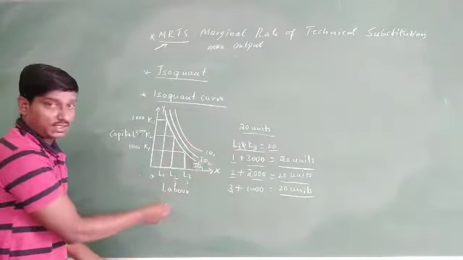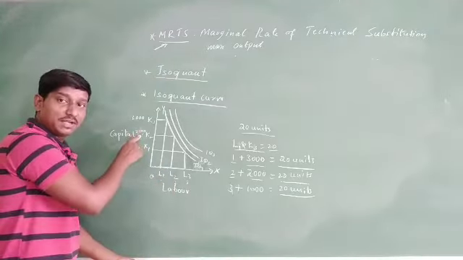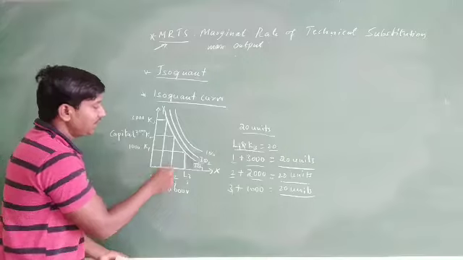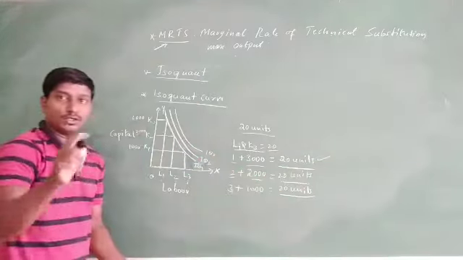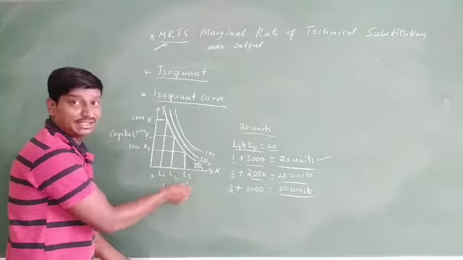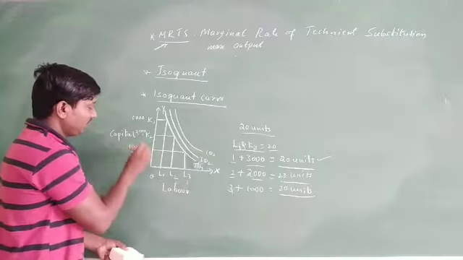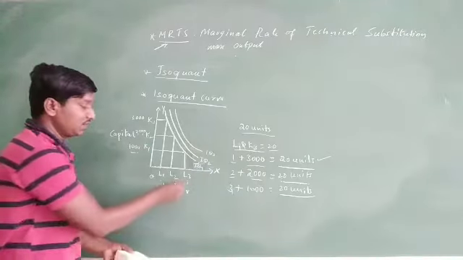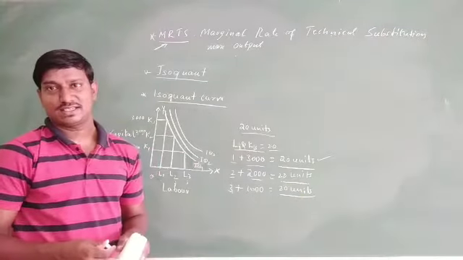And this next one, by increasing 1 unit of labor to L2 and decreasing 1000 of capital to K2, that is L2 K2, again targeted to produce 20 units of a commodity. And if you go to L3, that is increasing 1 more unit of labor, L3, and decreasing the capital to 1000, L3 1000, again to produce 20 units.